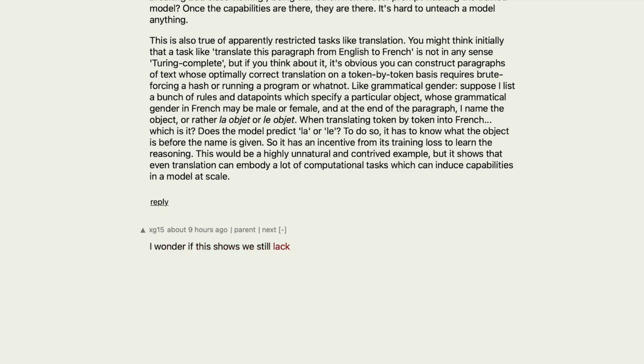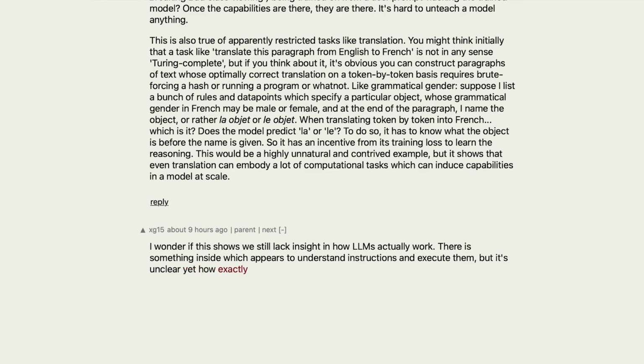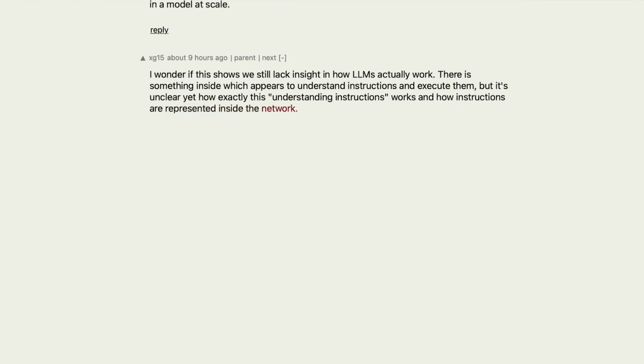I wonder if this shows we still lack insight in how LLMs actually work. There is something inside which appears to understand instructions and execute them, but it's unclear yet how exactly this understanding of instructions works and how instructions are represented inside the network. If you don't know this, it's very hard to distinguish instructions from non-instructions in terms of inputs and outputs of the network.